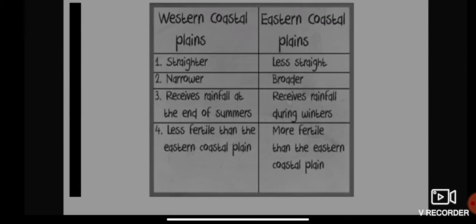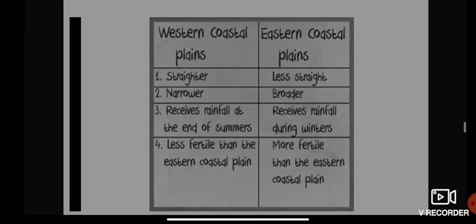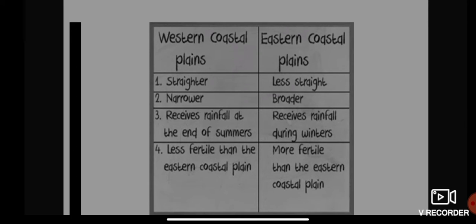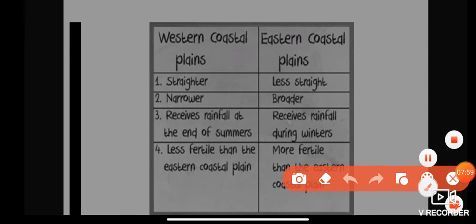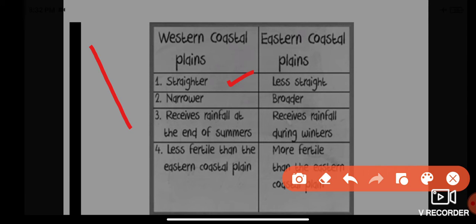All right, so western coastal plain and eastern coastal plain. If you see the difference between them, western coastal plains are straighter, and eastern coastal plains are less straight.